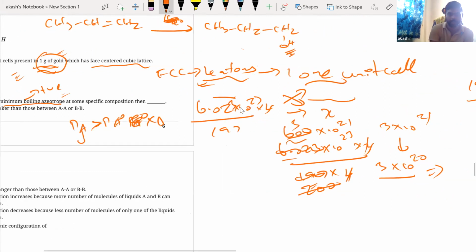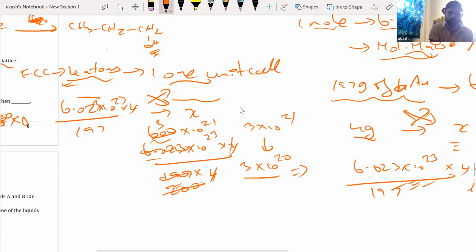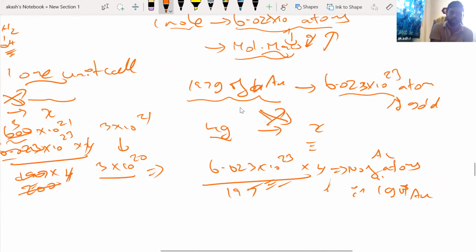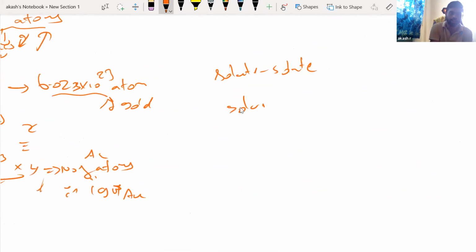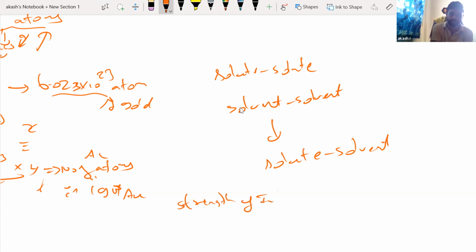Now please understand, people. Right, see, before you mixed, I had solute-solute interactions, solvent-solvent interactions. Right, now when you make the solution, all you're going to have is solute-solvent interaction. Okay, now please understand the strength of the interaction is inversely proportional to vapor pressure.